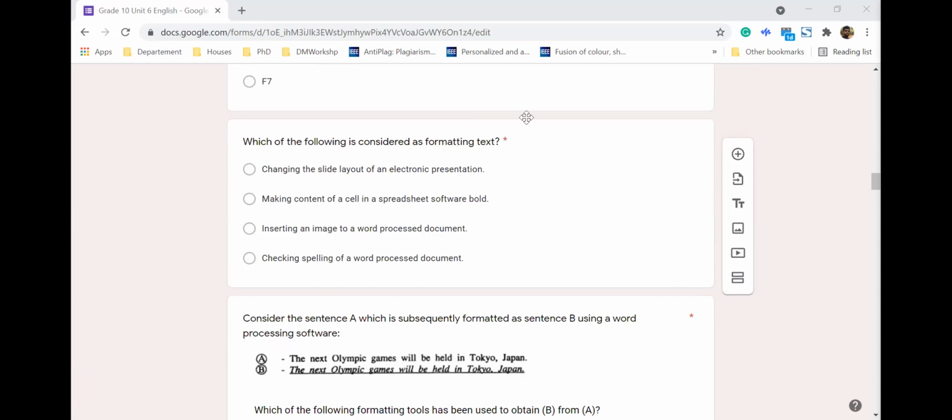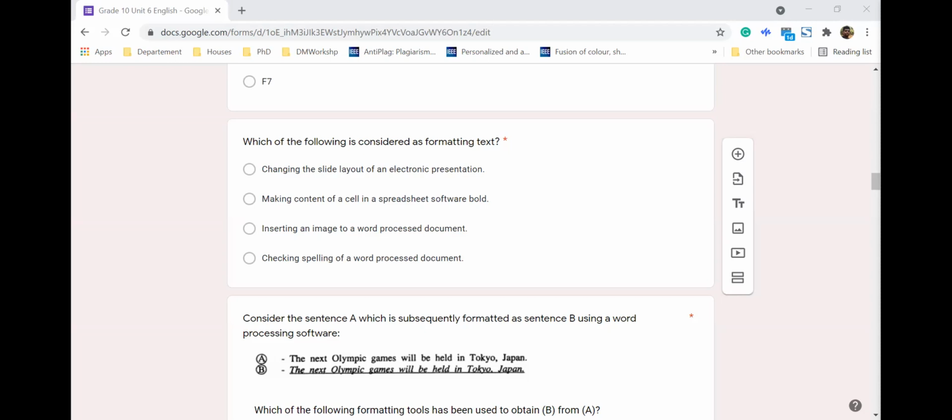Which of the following is considered as formatting text? Formatting text means you are going to change the text, right? Is changing the slide layout of an electronic presentation formatting?